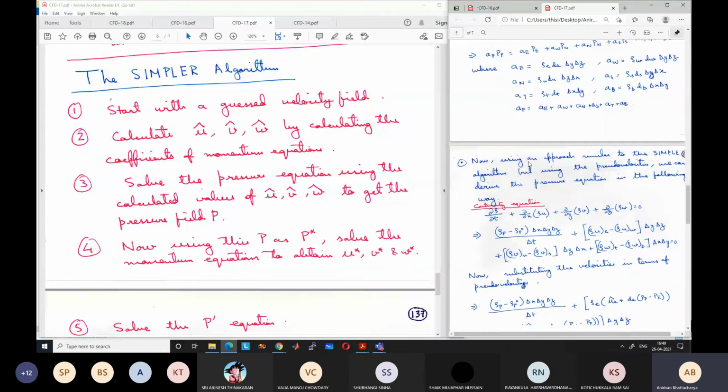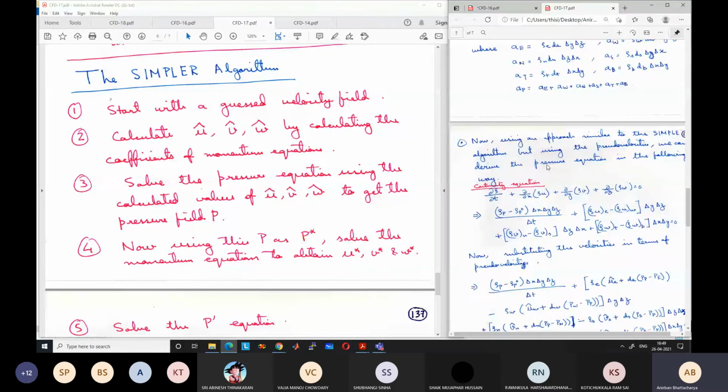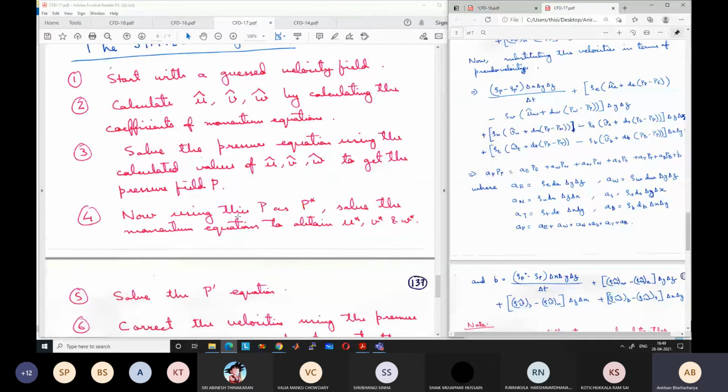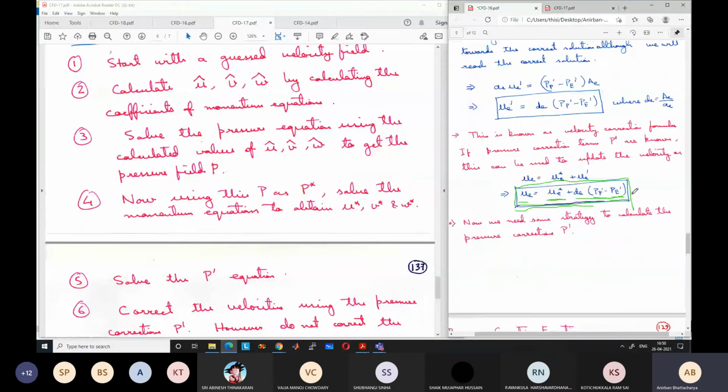Up to this point, the simpler algorithm is defined. Now we will go back to the SIMPLE algorithm. We will use this updated pressure field P as the guess pressure to solve the momentum equation to get the u star, v star, and w star values like we had done previously. Then we will solve the pressure correction equation like in the previous case.